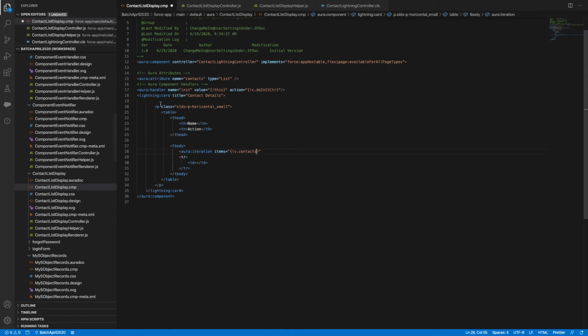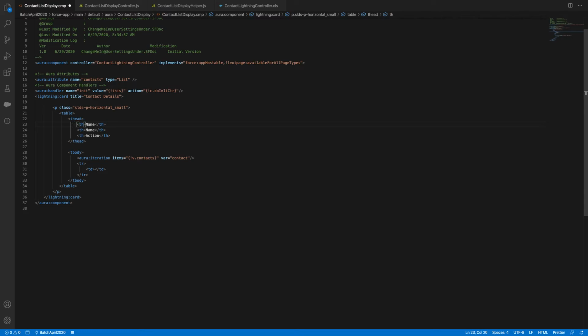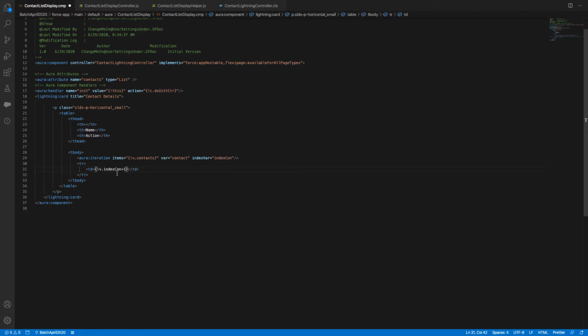v dot. Sorry, I just clicked a shortcut. Where contact. So now you can have a td. Another one called index where. Index var is 1, 2, 3, 4, 5, 6, this kind of way. I'll say v dot indexVar plus 1.